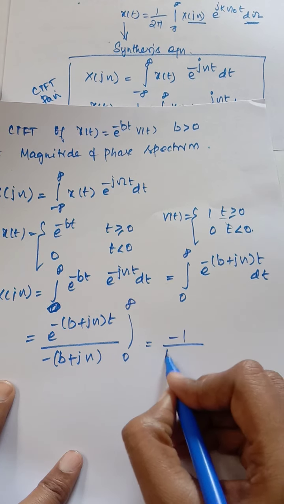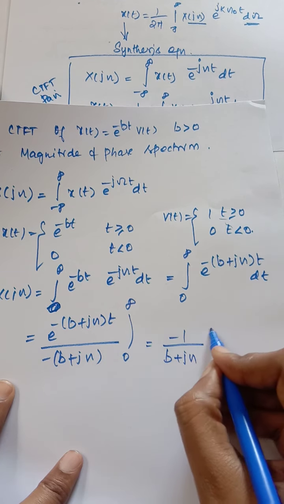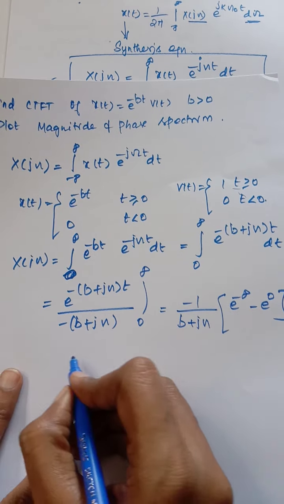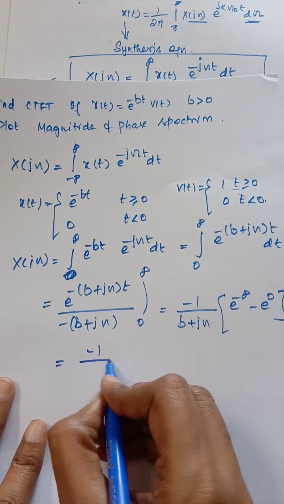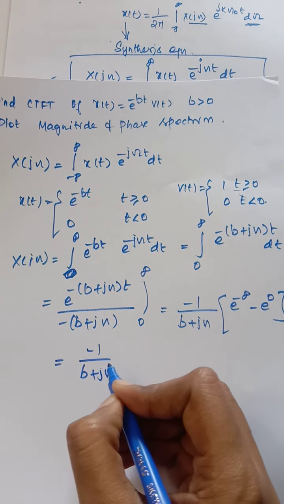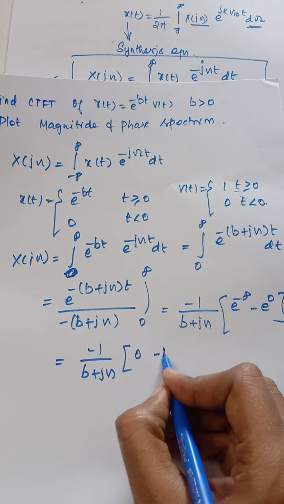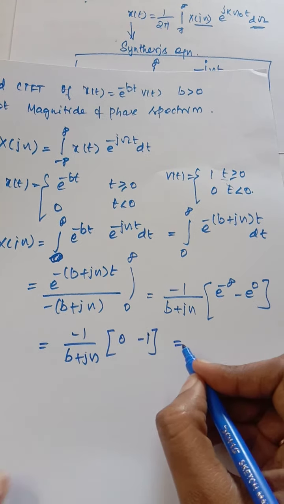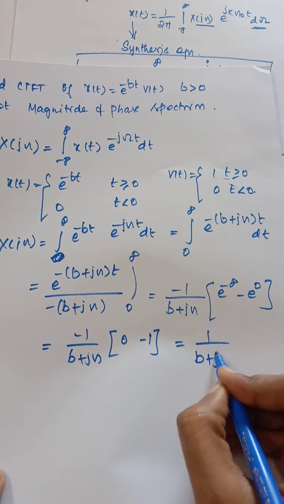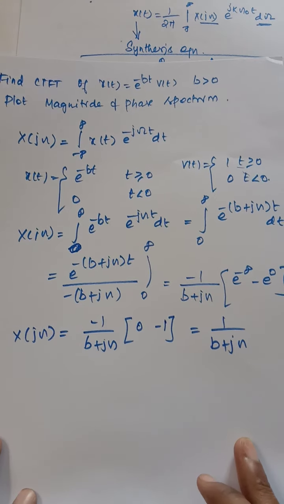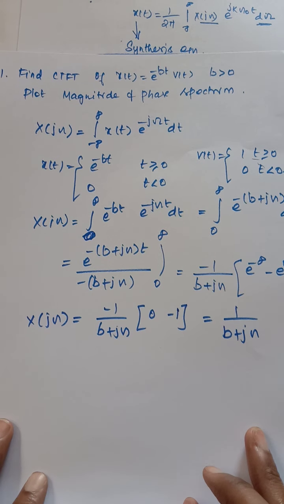So minus 1 by (b plus j omega) is common: e power minus infinity minus e power 0. Here e power minus infinity is 0, and e power 0 is 1. So you will get 1 by (b plus j omega). So X of j omega is equal to 1 by (b plus j omega).